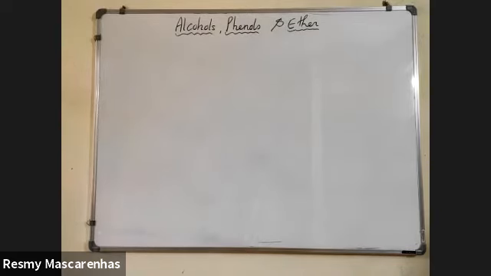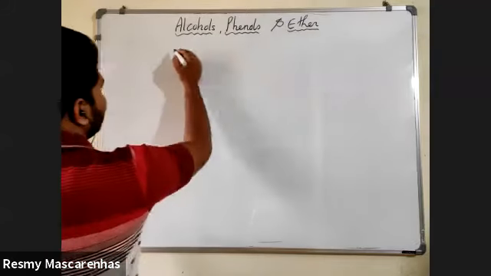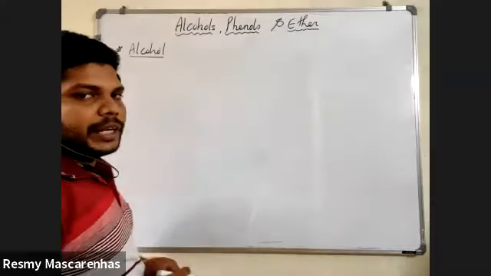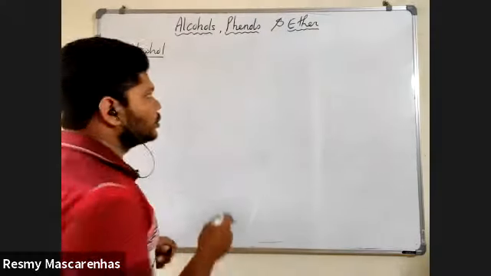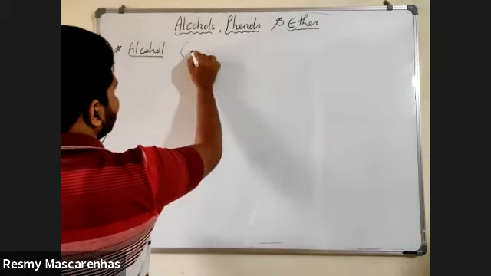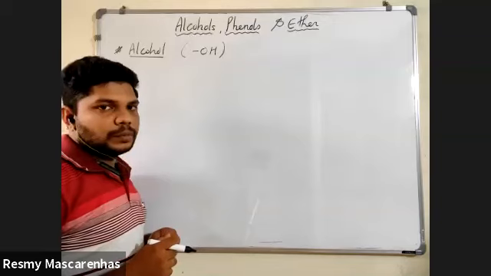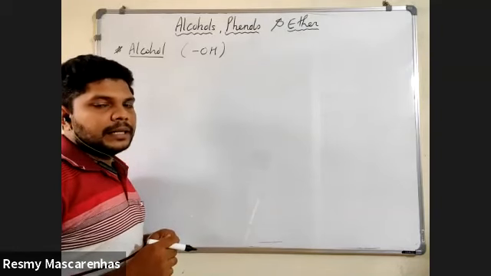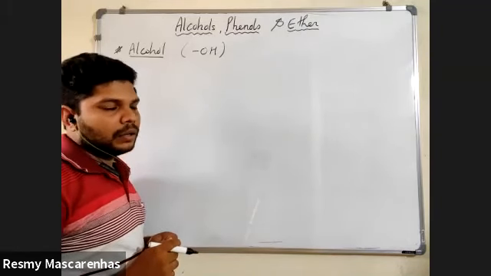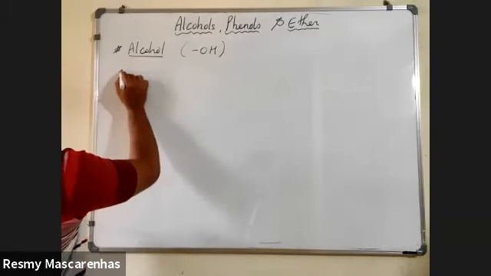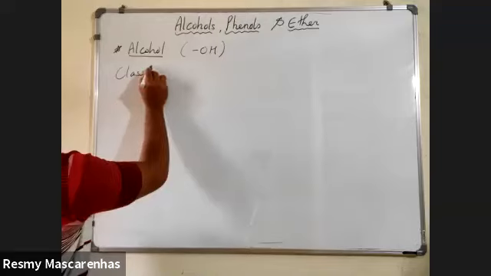First of all, we will see alcohols. When you call something an alcohol, the functional group is the OH group. Whenever you see an OH group attached to anything, it is an alcohol. Now, first we will see the classification of alcohols.